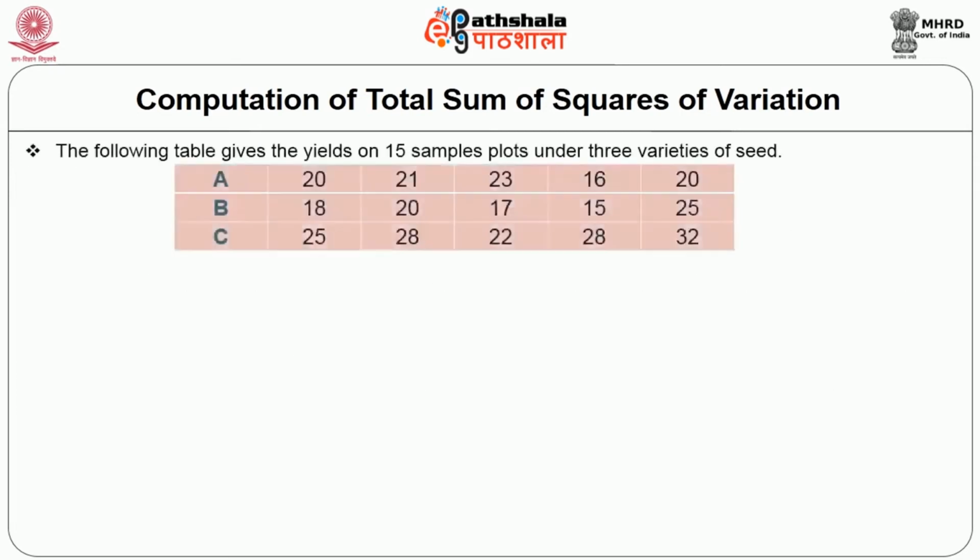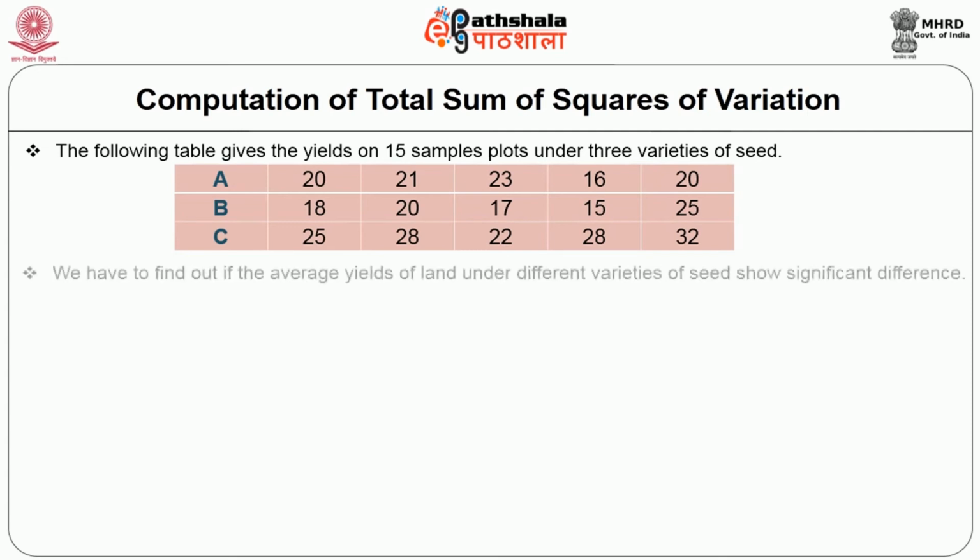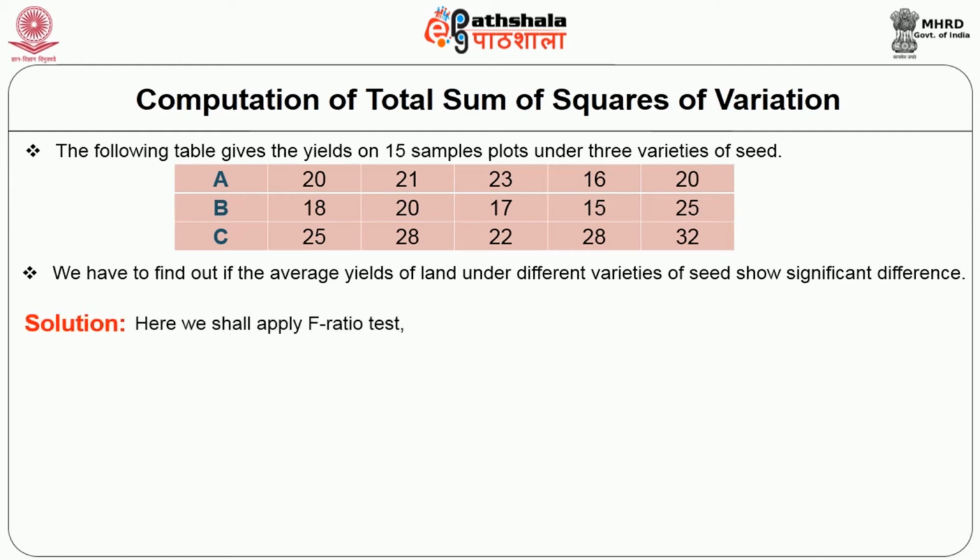Example: the following table gives the yields on 15 sample plots under 3 varieties of seeds. We have to find out if the average yields of land under different varieties of seed show significant difference. Solution: here we shall apply the F ratio test.